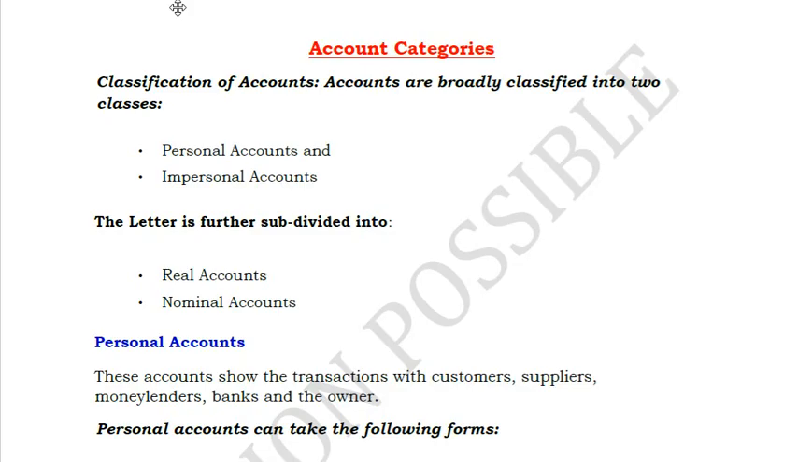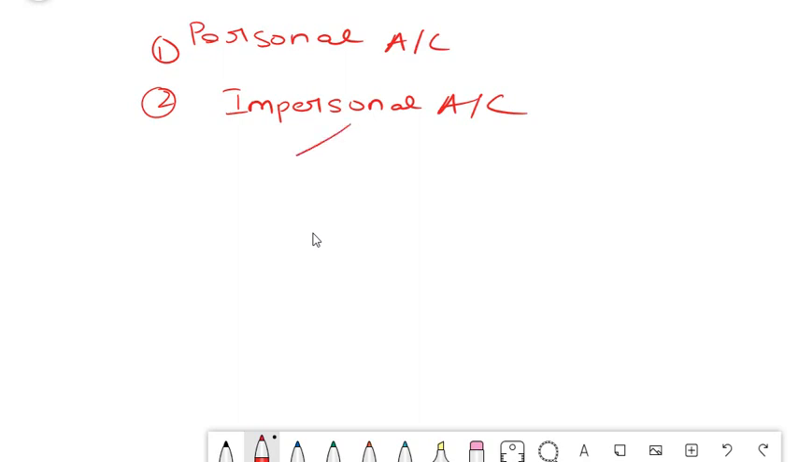And if you can see, impersonal account is again divided into two categories. One is your real account, another one is your nominal account. You know, impersonal account is generally classified again into two types. One is your real account, another one is your nominal account. So please pay attention to these things because this is the foundation based upon which you will pass the journal entries. So first we will cover personal account.